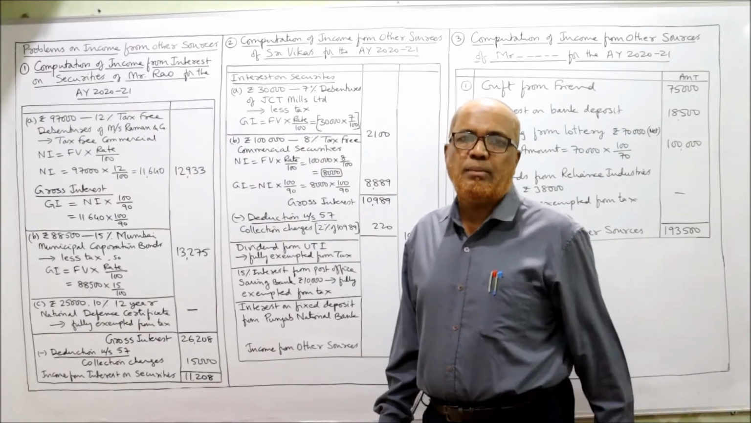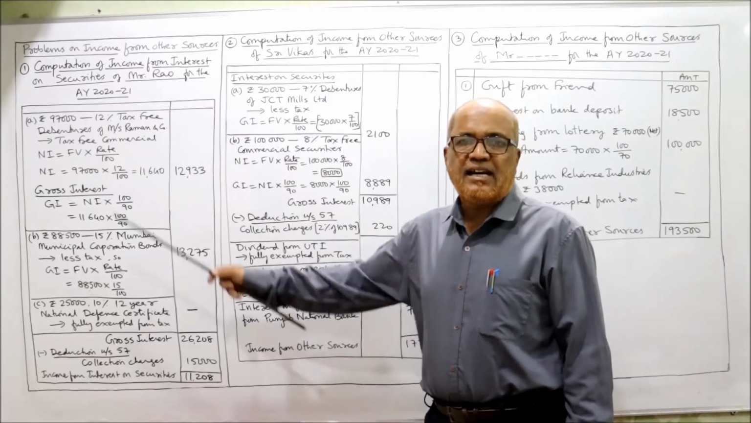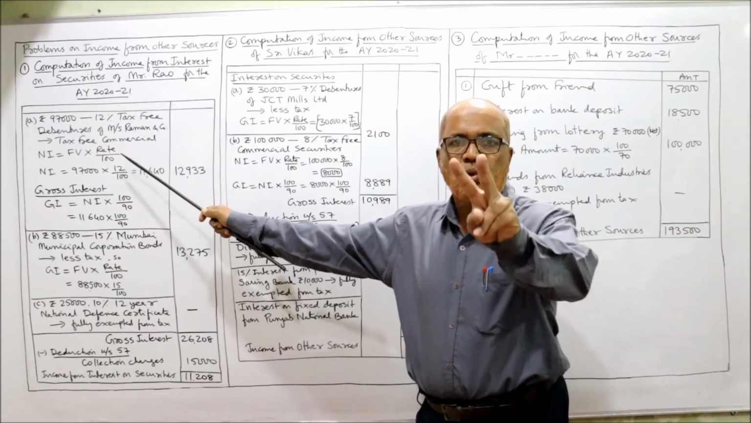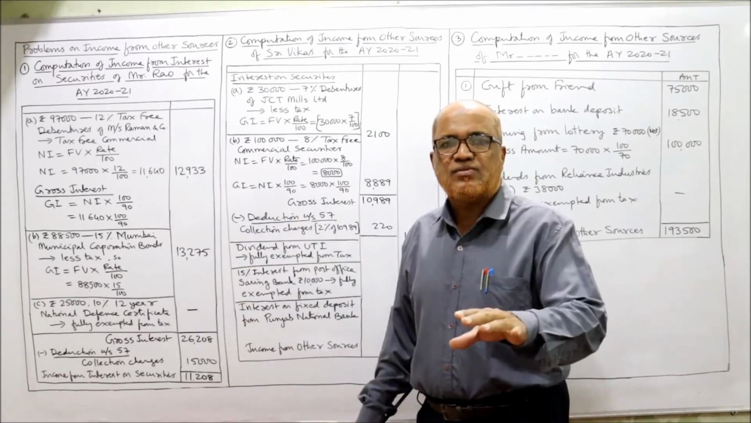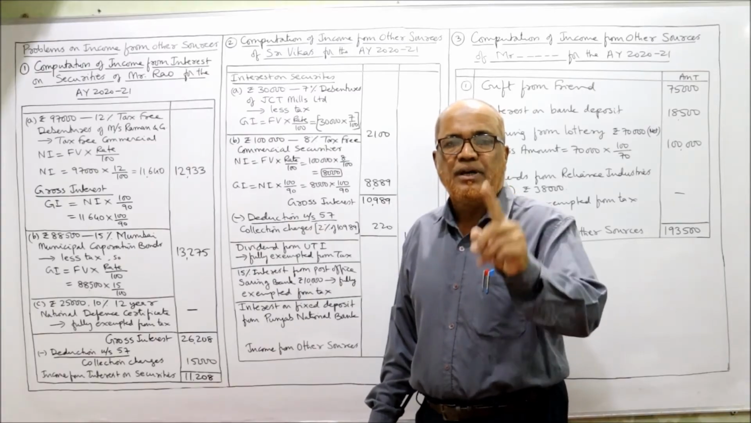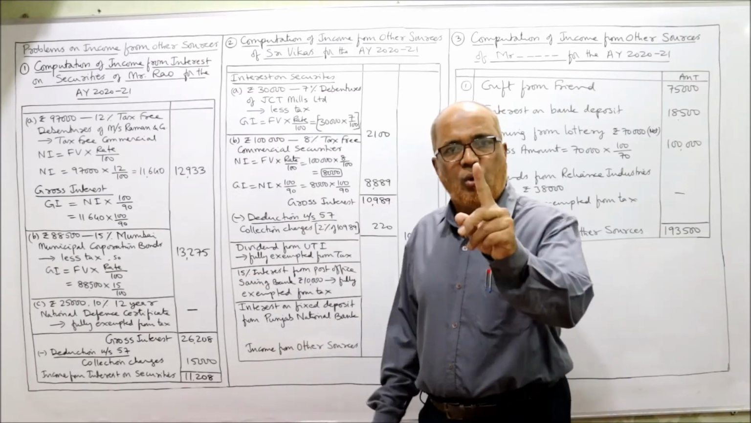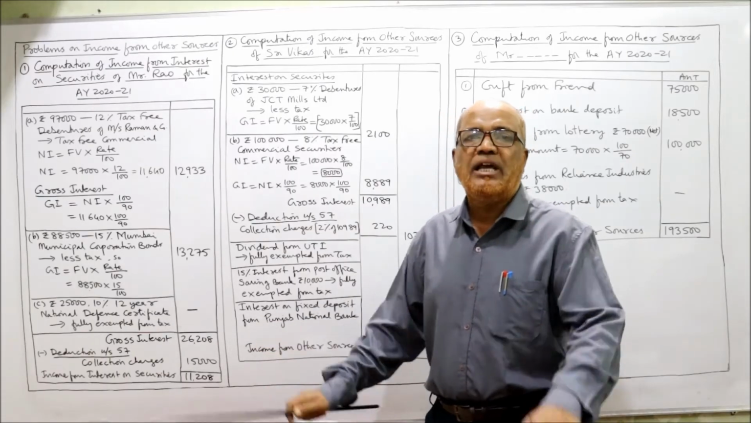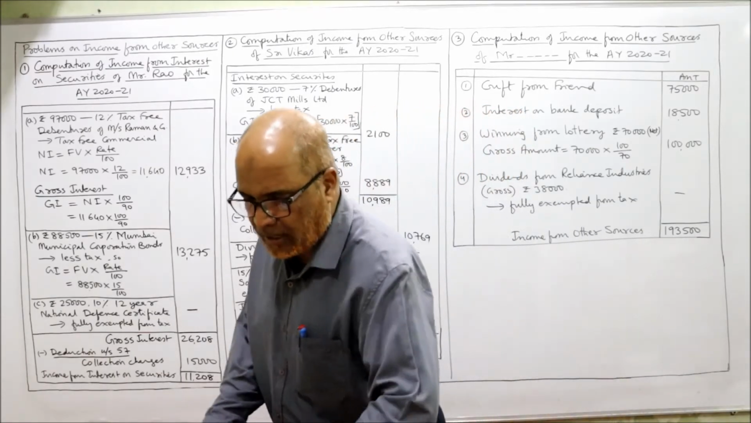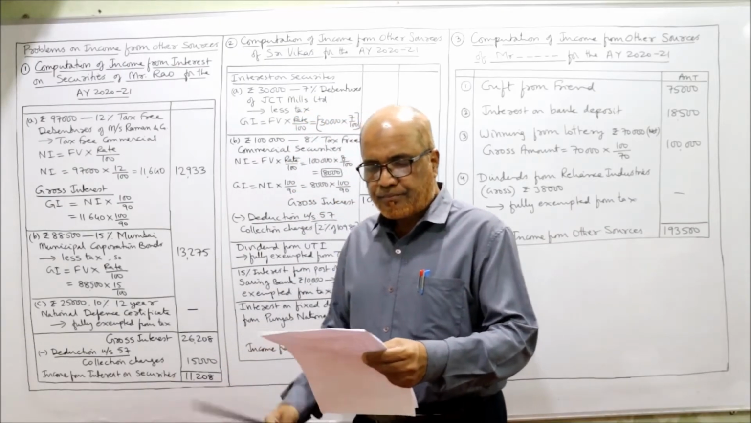These provisions you have to remember. If it is a tax-free commercial, two steps, net interest, then gross interest. If it's a tax-free government, only one step. If it is a less tax, only one step. That's it. And national defense certificate is fully exempted from tax. Now I am coming to the second one.